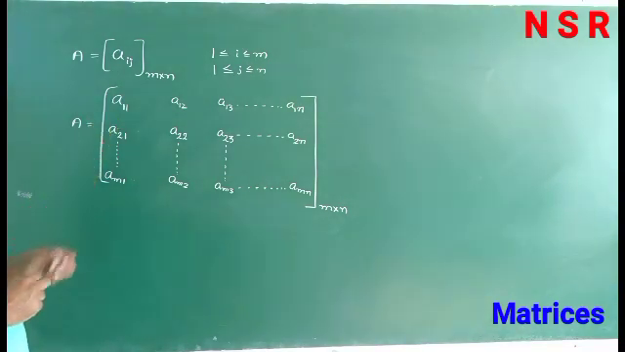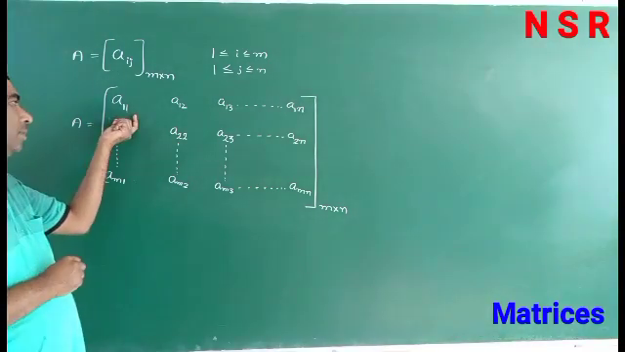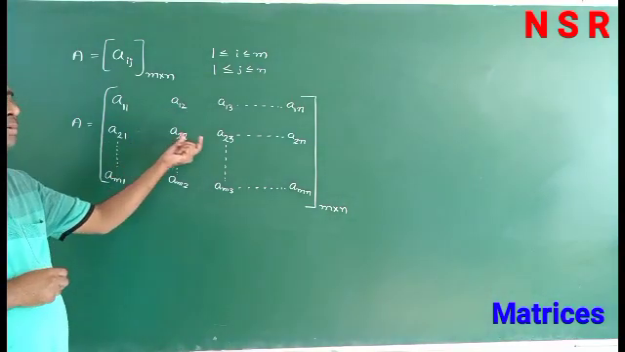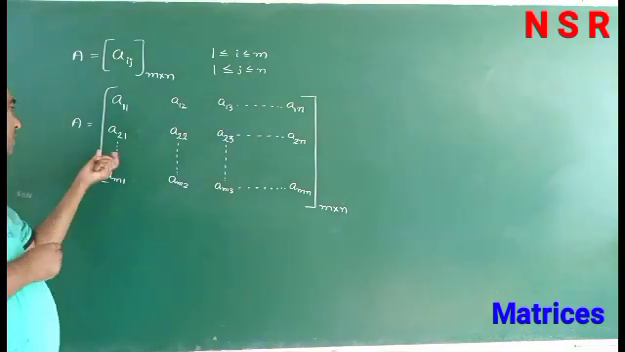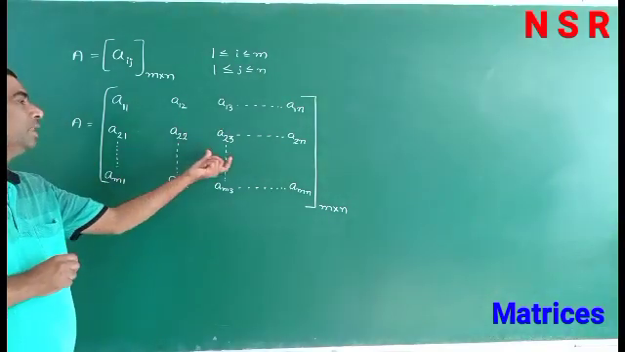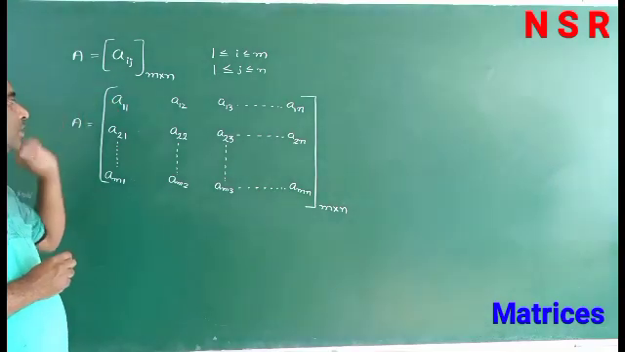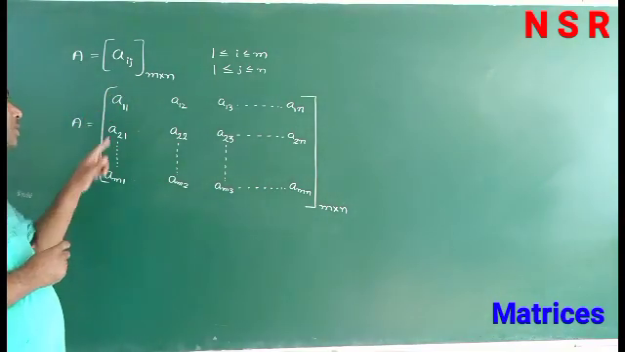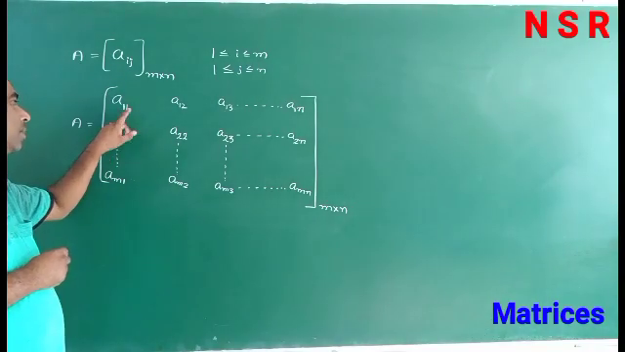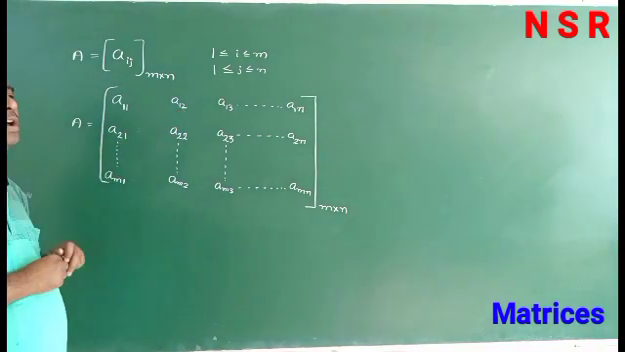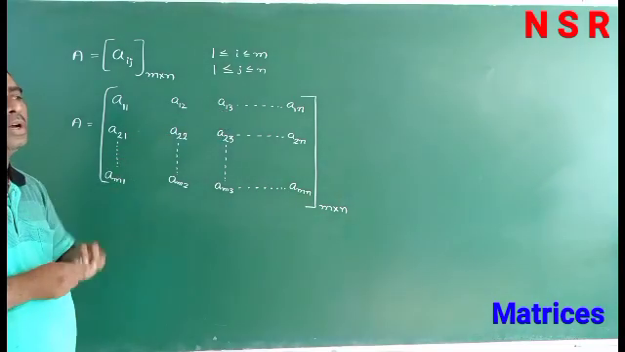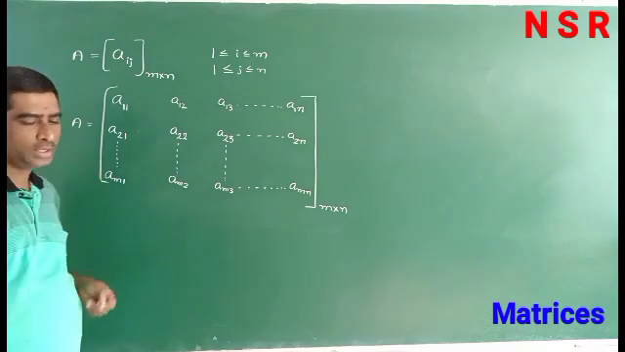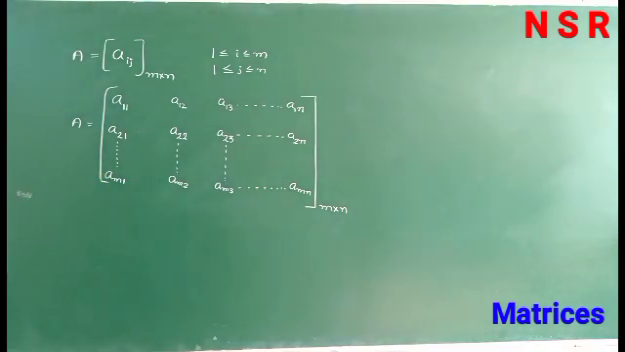We can denote the elements inside the matrix like this: A11, A12, A13, A14, and A21, A22, A23, A24. Next A31, A32, A33, A34. So the first index i is the row and j is the column. So this is first row, first column, this is first row, second column, and this is first row, third column. So this is the arrangement of elements in the general representation of a matrix.